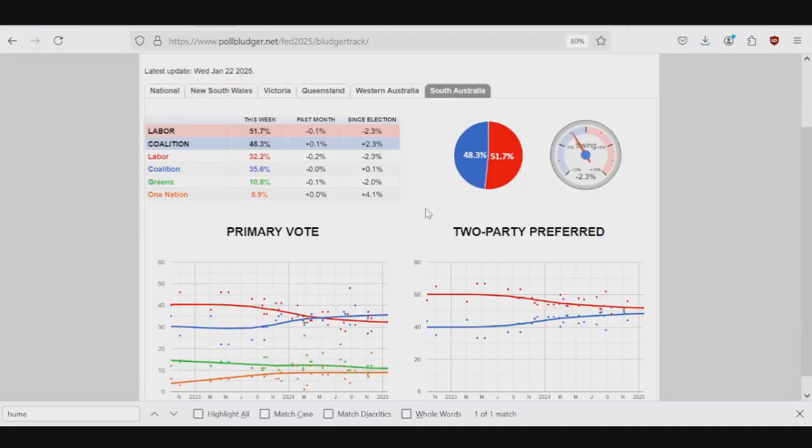Another reason is because Boothby is in South Australia, and I don't think the swing is on much in South Australia. Here it says 2.3%, but I think actually this might be overstated by a stronger than actual preference flow from One Nation. As you can see here, the One Nation vote is up in South Australia quite a bit. So I actually don't think the swing is going to be this high in South Australia. I don't think the two-party preferred is going to be this close in South Australia, in my opinion.